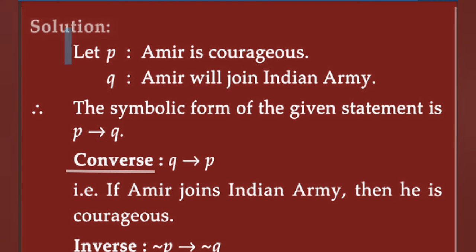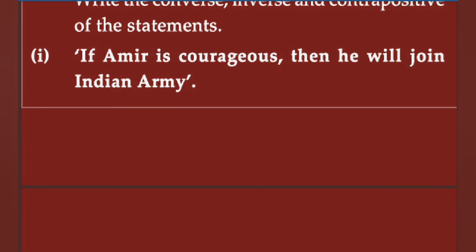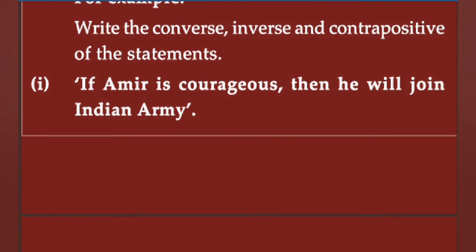Solution. Let the P statement be, write down, Amir is courageous, and the Q statement be Amir will join Indian Army. The symbolic form of the given statement is P implies Q. Here the words if and then are used in this statement, since this is an implication statement.